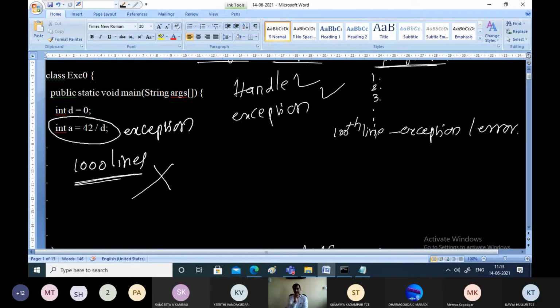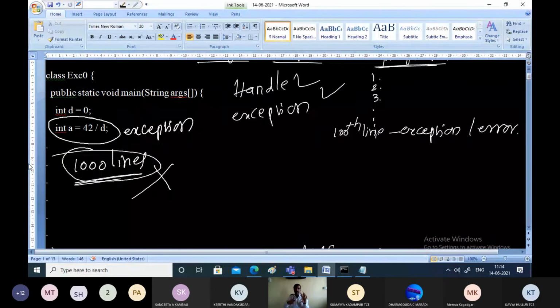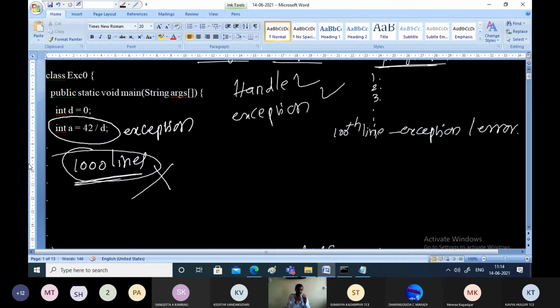Now, this is the exception, and this is what is going to happen if you are not handling the exception. We have not handled the exception. The other possibility is you can write the immediate solution for this in the catch block, then you can execute the remaining 1000 lines. This is what happens if you are not going to handle the exception, if you are not going to write our own solution.